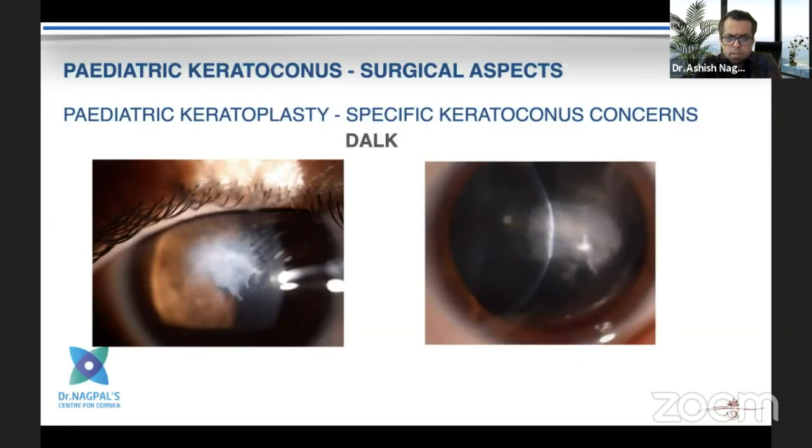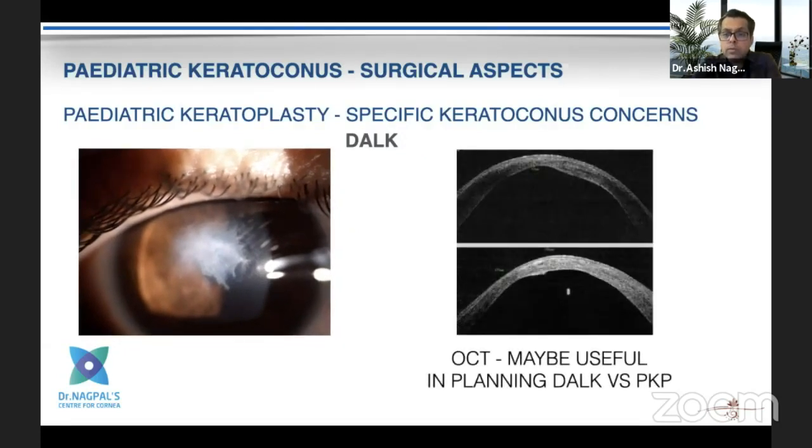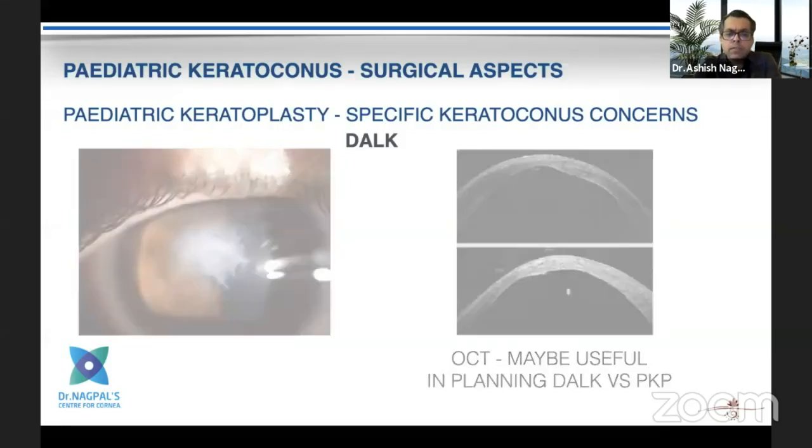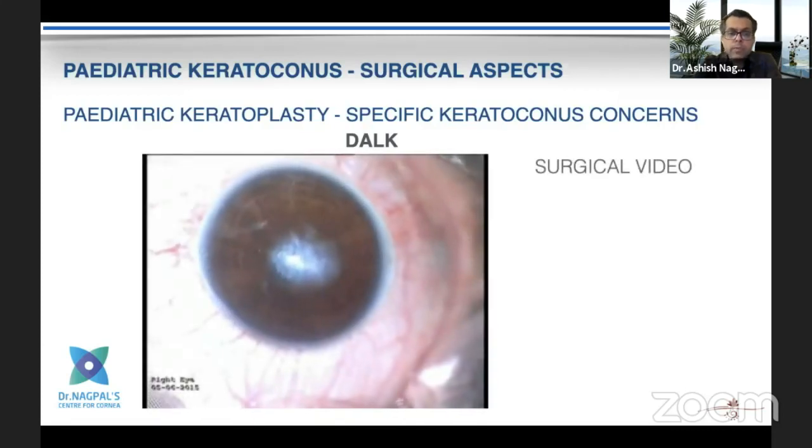Sometimes they may have a scarring either because of contact lens wear or because of some repeated epithelial issues, and sometimes it's difficult to know whether there was a hydrops earlier and it has scarred. So in these situations, the OCT may come to your aid and may guide you, because some of these patients may actually not have had a hydrops. So sometimes it helps us define whether there's a deeper scar or not, and then plan accordingly whether you want to do a PKP or not.